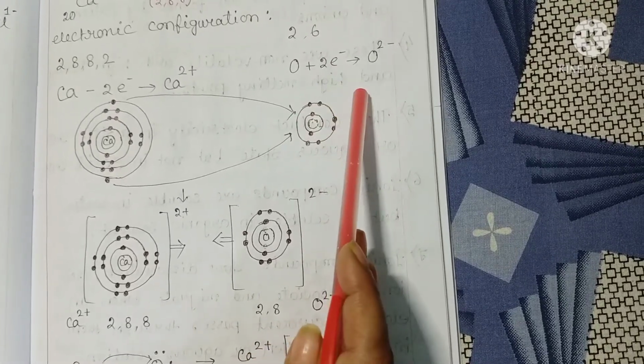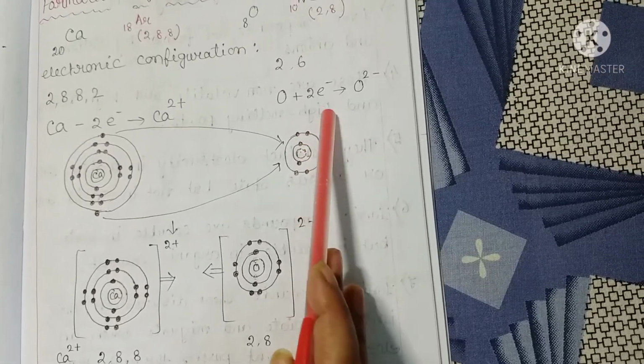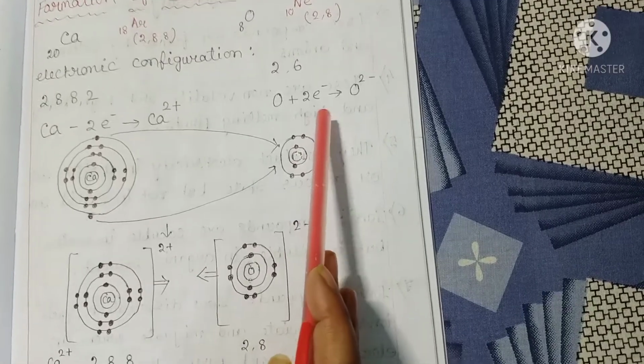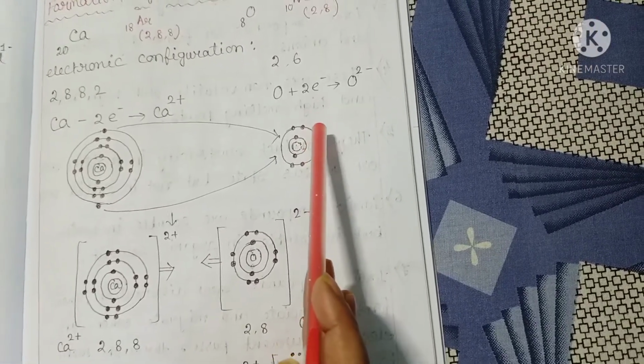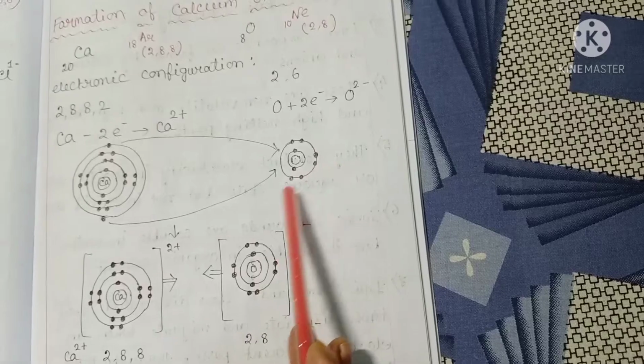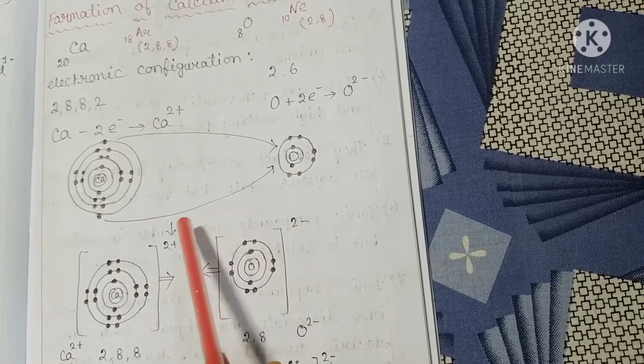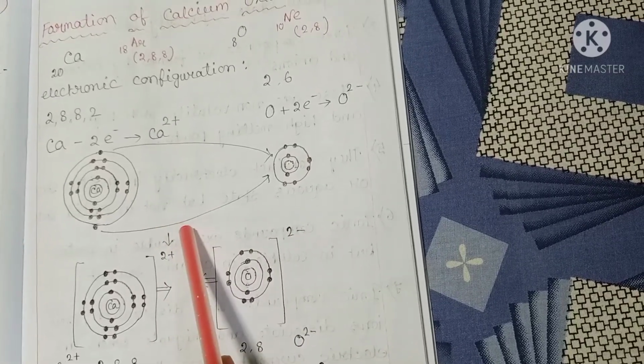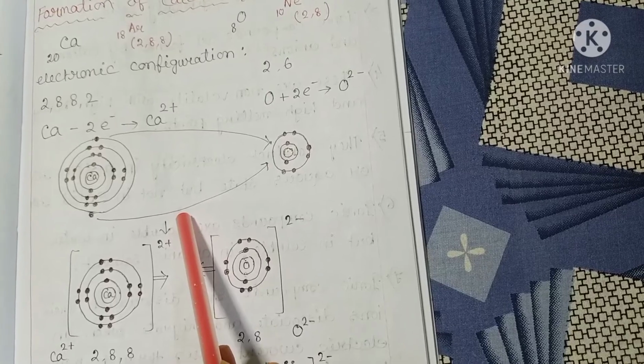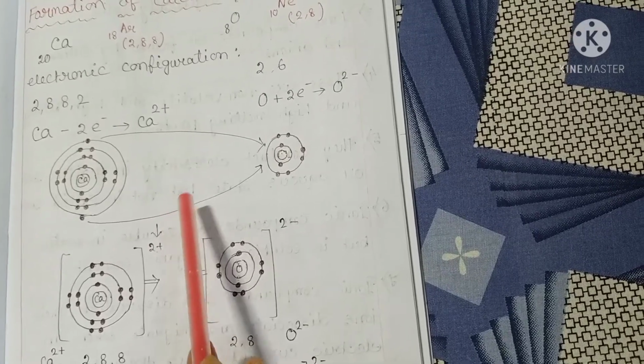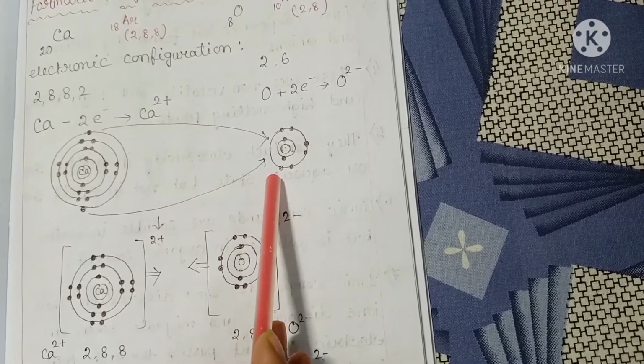So reduction takes place here, as reduction means gain of electrons. Thus, in presence of oxygen, each calcium atom loses 2 valence electrons to the oxygen atom.